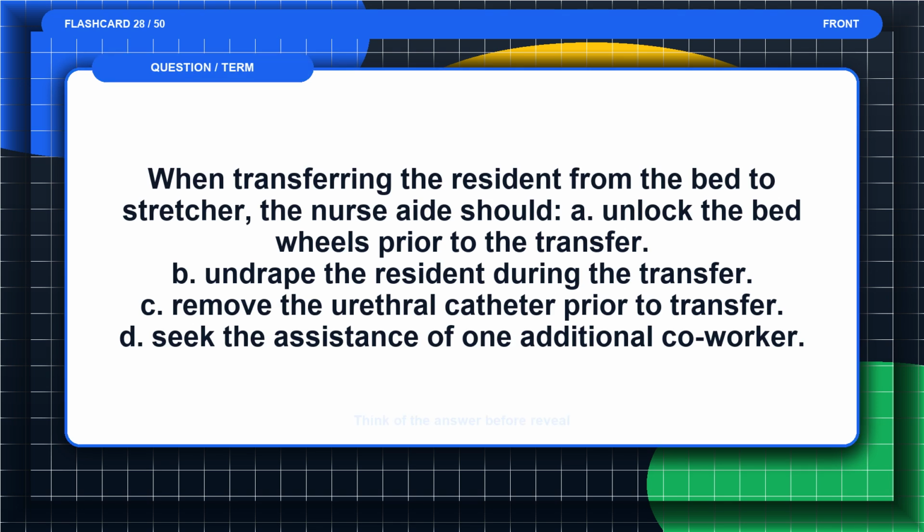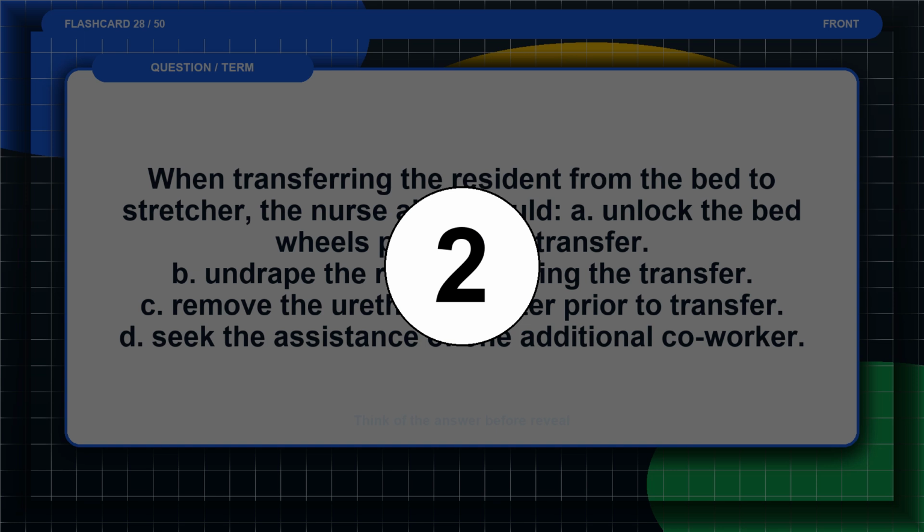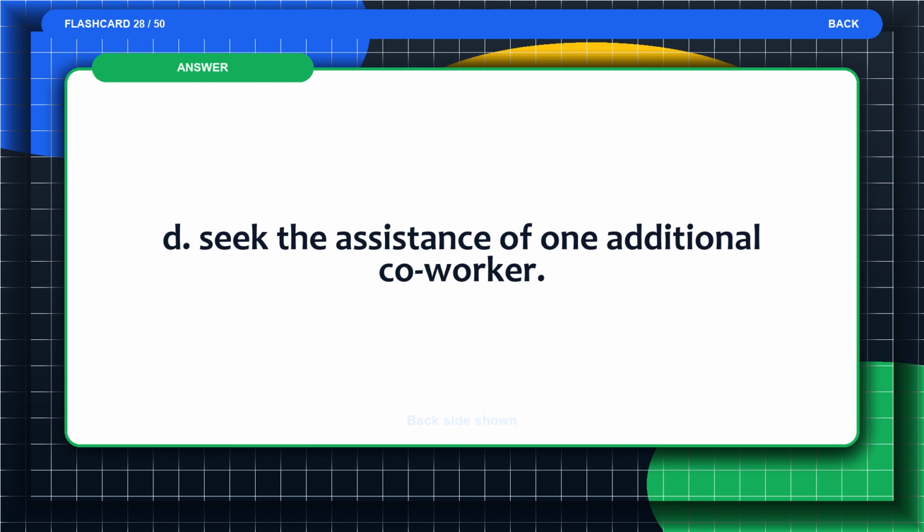Flashcard 28. When transferring the resident from the bed to stretcher, the nurse aide should: A. Unlock the bed wheels prior to the transfer. B. Undrape the resident during the transfer. C. Remove the urethral catheter prior to transfer. D. Seek the assistance of one additional coworker. Think of the answer before the reveal. The answer is D. Seek the assistance of one additional coworker.